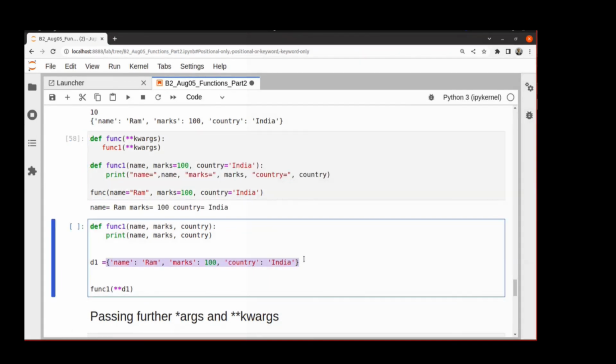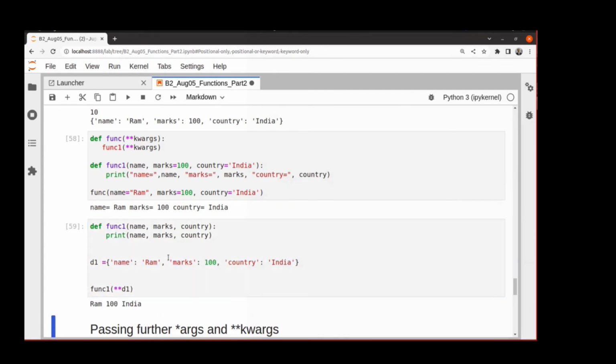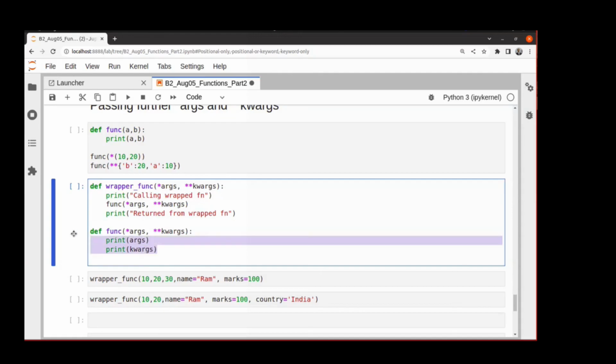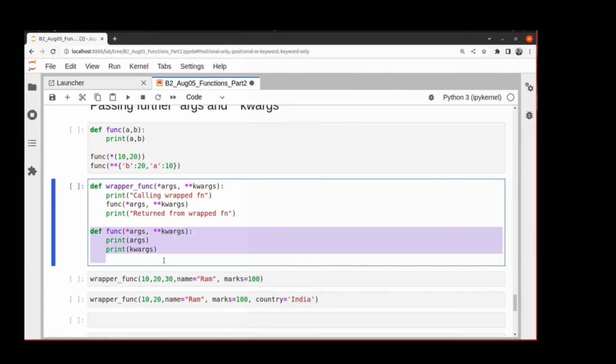You can do dictionary unpacking with normal dictionaries also. We have a simple function with name, age, and country, and you have a dictionary where the parameter names and some values are stored. You can pass them like this. So that's fine. If you have to design a function which can take any argument, this is the signature of that function: any number of positional arguments and any number of keyword arguments. And sometimes over this function, you want to create a wrapper. So this func is the main worker, and this wrapper function just does some pre-processing, some post-processing, but in the middle it invokes the func.